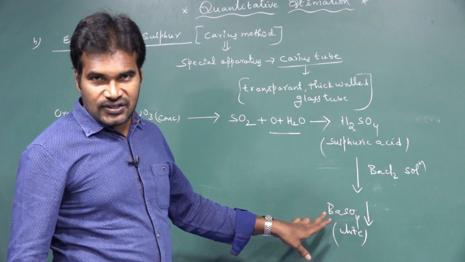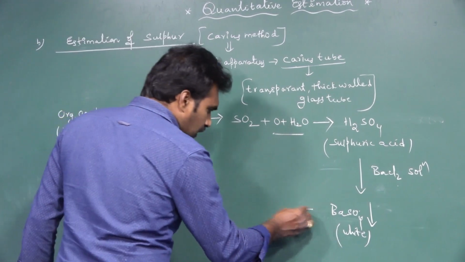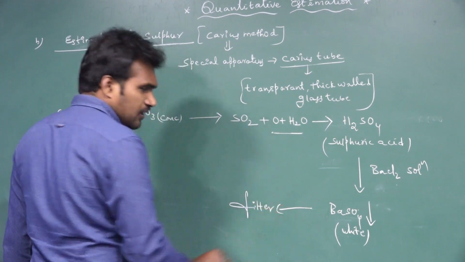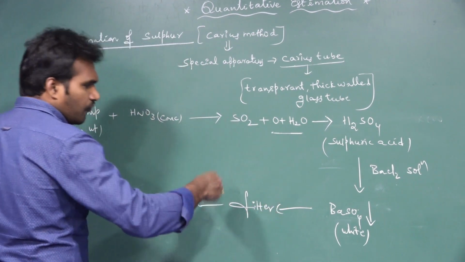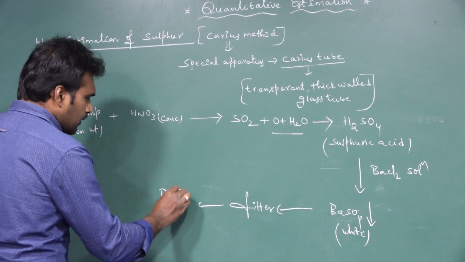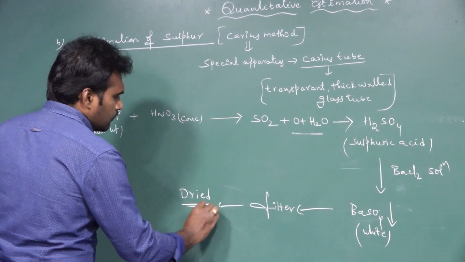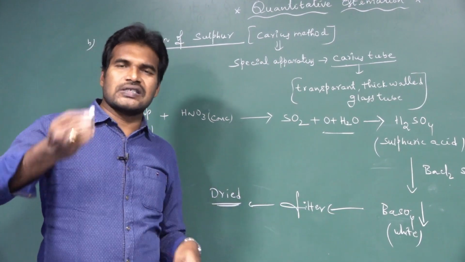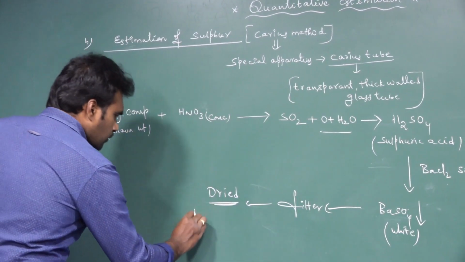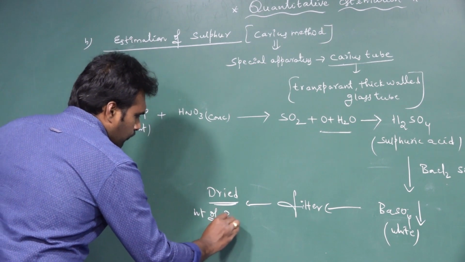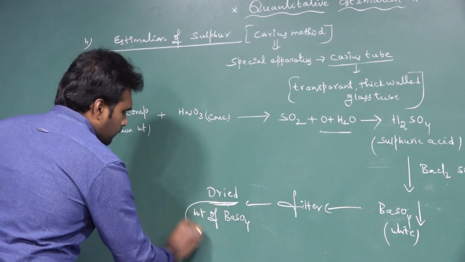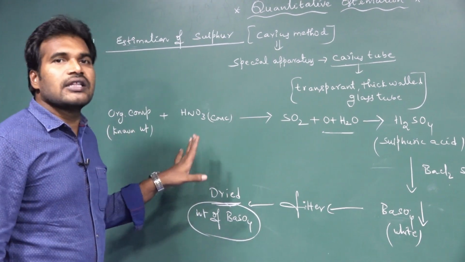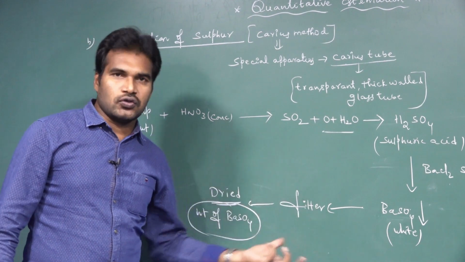So it was crystallized, it was precipitated. After you filter that precipitate, make it dry. After it was completely dried, meaning the water is removed, we can weigh the barium sulfate produced.